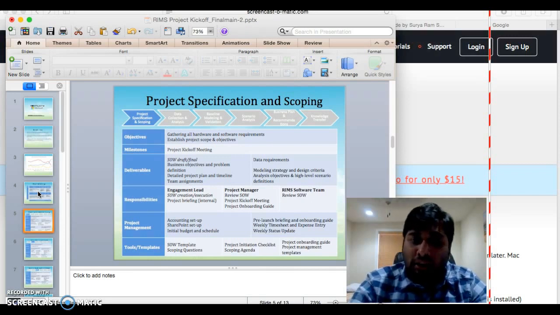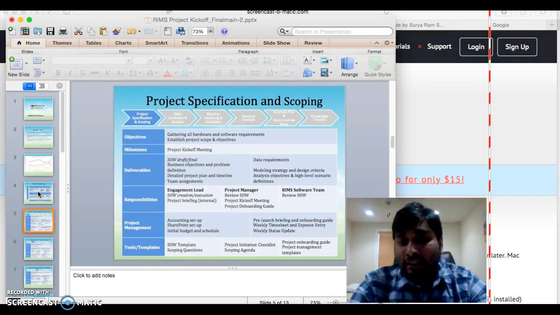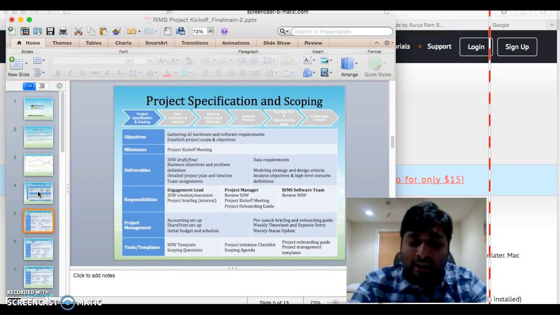The deliverables in this phase are that we define each and every technology we are about to use in this project while building the framework, along with the timeline and the team assignments. Who is going to assign the tasks, and all the scrum teams, have been decided as part of the deliverables. As project manager, it is my responsibility to gather all the data requirements and provide them to the development team so they can go ahead and start working on it.